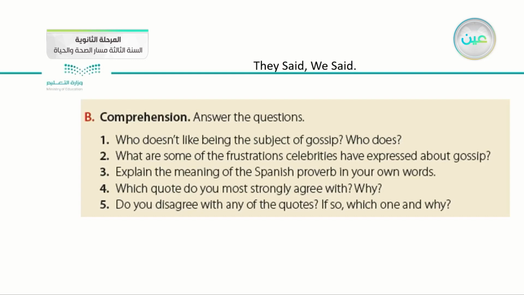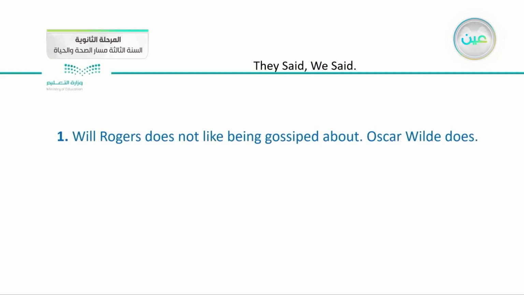Now we have the last part in our lesson today, which is 5 questions that we need an answer for each one of them. Number one, who doesn't like being the subject of a gossip? We've read some quotations, so which one of them doesn't like being the subject of a gossip, and who does? Will Rogers doesn't like being gossiped about, and Oscar Wilde does.